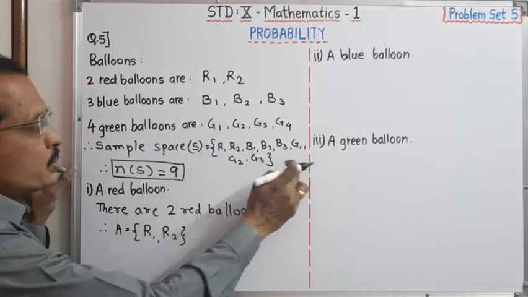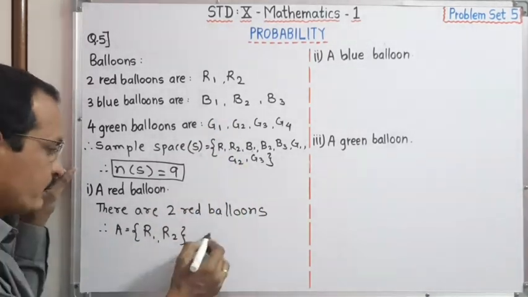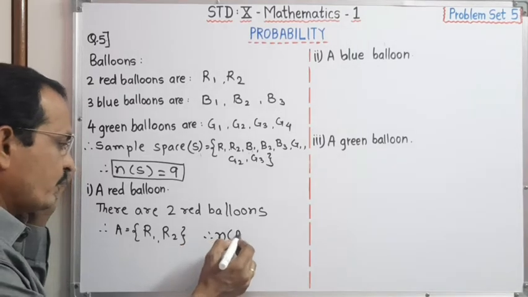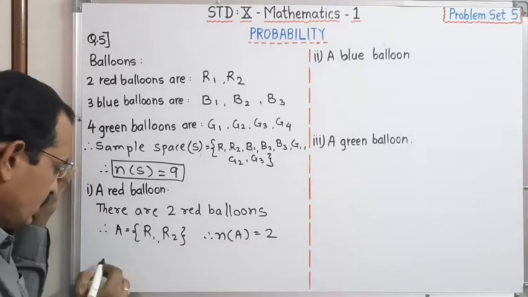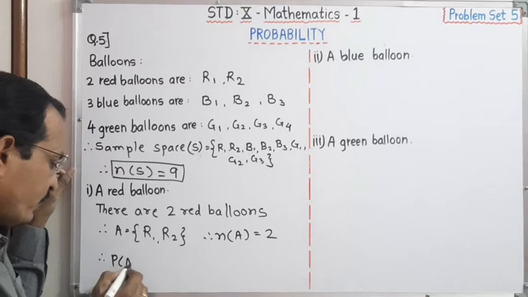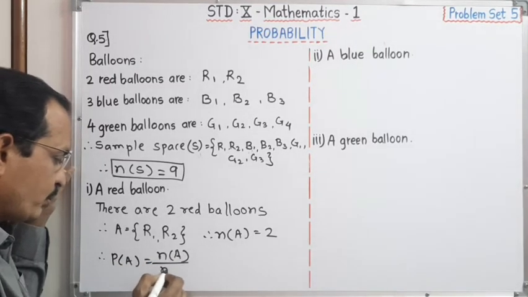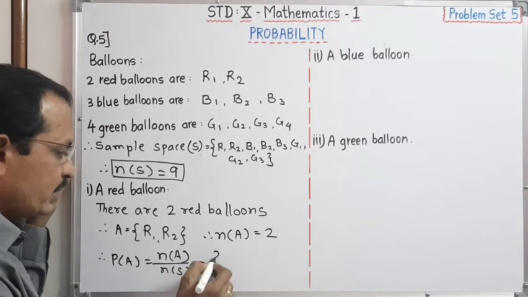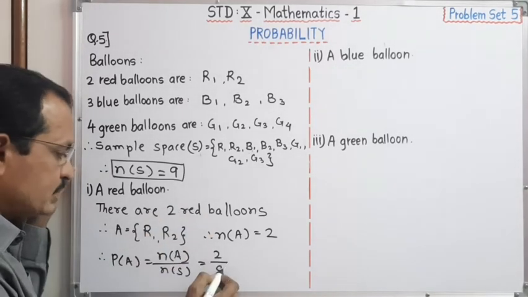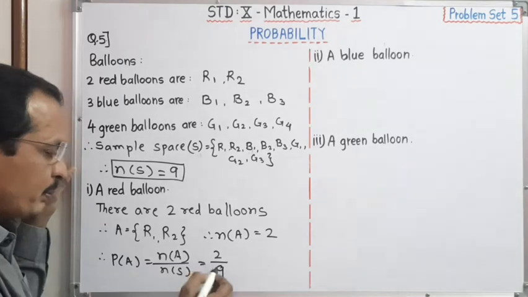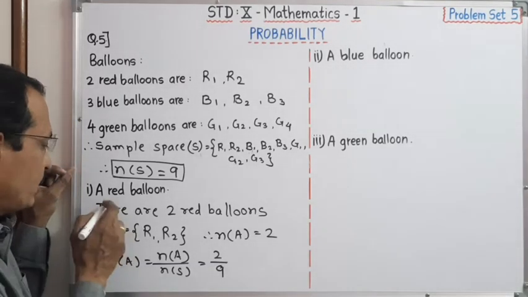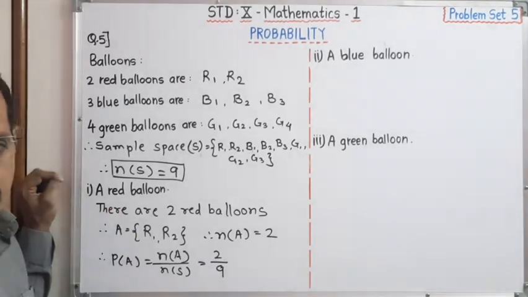From this we have to choose a red balloon. Therefore, we can write number of A is equal to 2. Therefore, probability of event A, you know the formula, number of A upon number of S. Number of A is equal to 2 and S is equal to 9. Therefore, the probability of getting a red balloon is 2 upon 9.